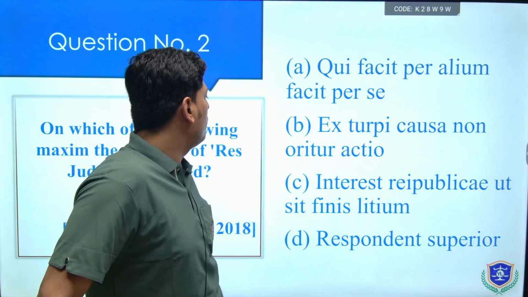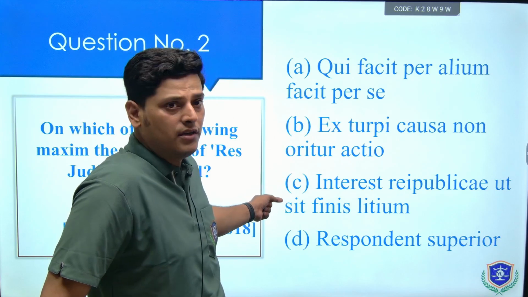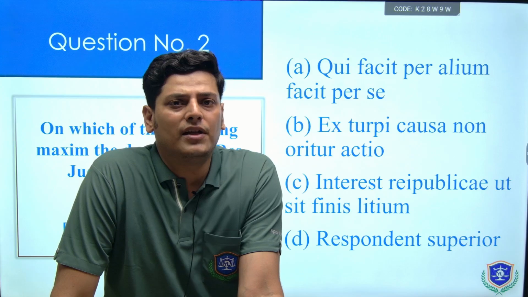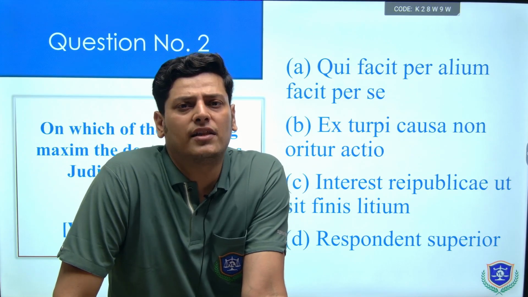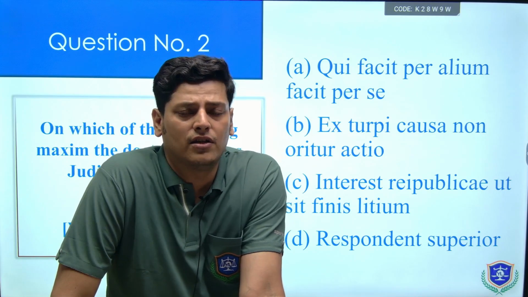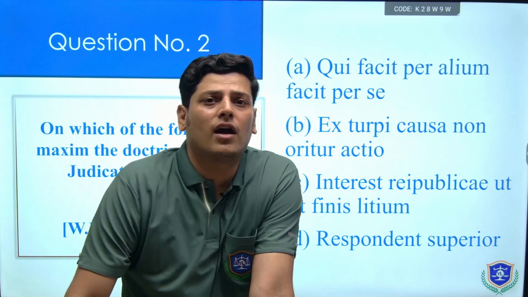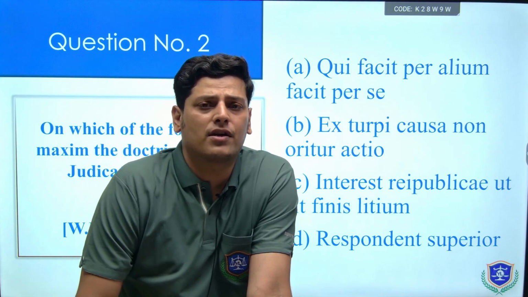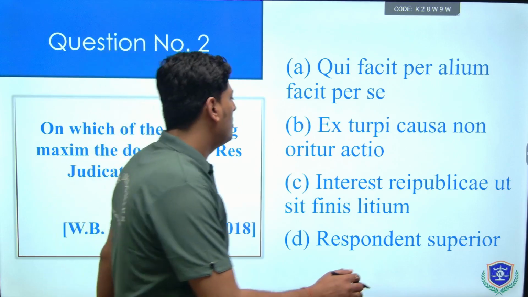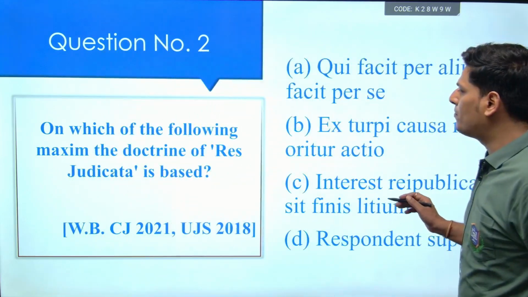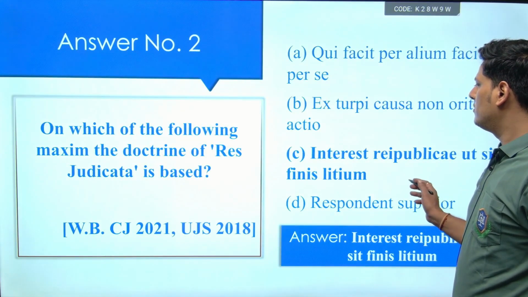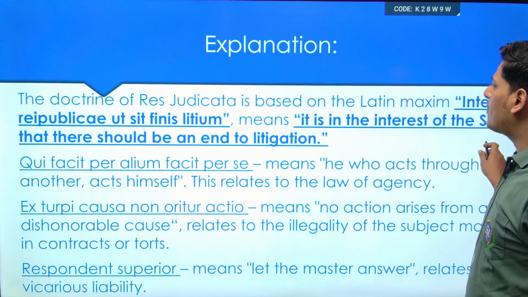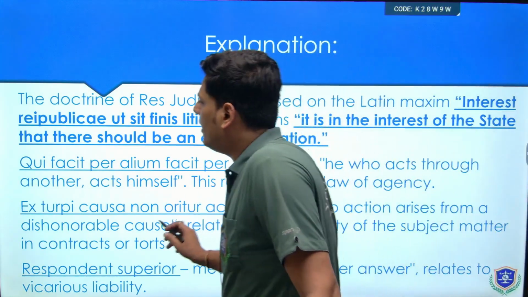The correct answer would be the option number C, interest reipublicae ut sit finis litium, meaning thereby it is in the interest of the state that there should be an end to the litigation. Other maxims भी इसमें आपको याद रखने हैं, res judicata pro veritate accipitur or nemo debet bis vexari pro uno et eadem causa. So these maxims also deal with the principles of res judicata. Correct answer would be option C. It means that it is in the interest of the state that there should be an end to the litigation.